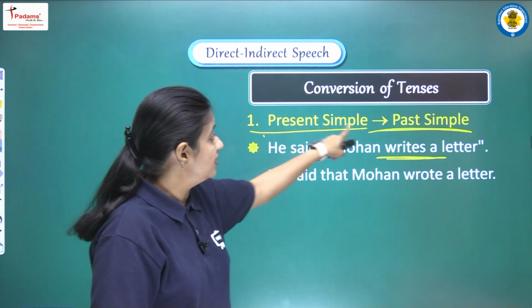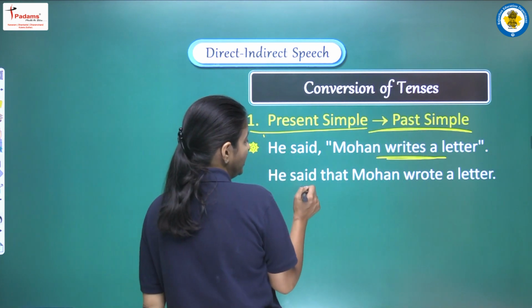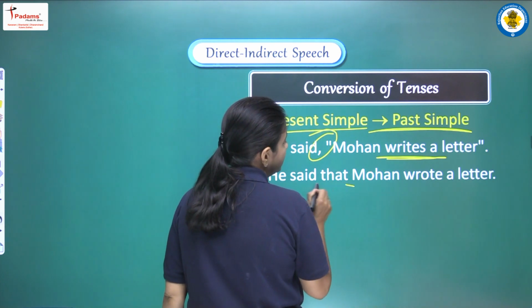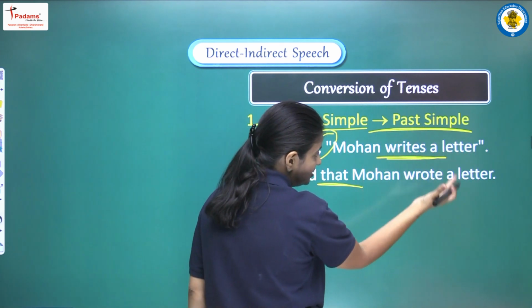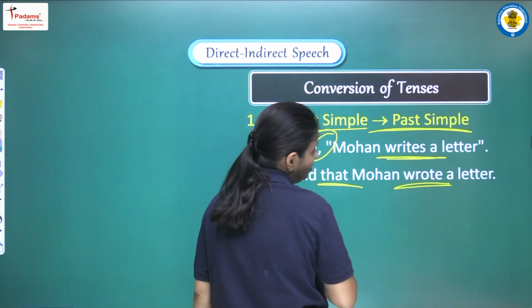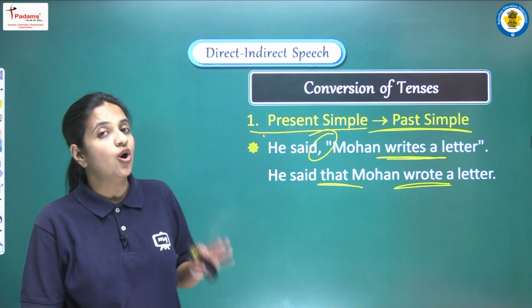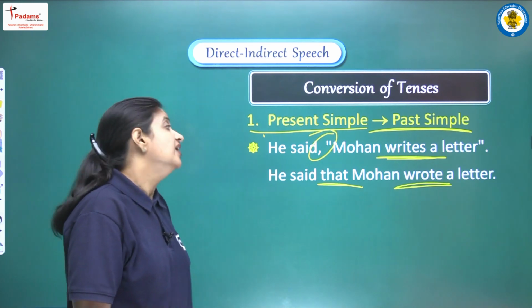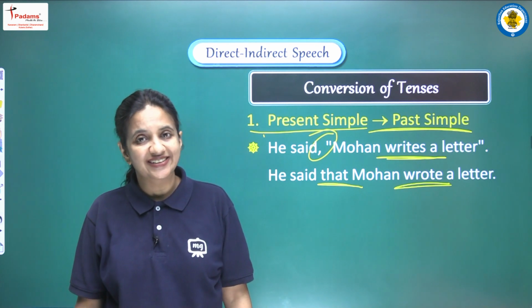Present simple will be converted into past simple. So first of all we write he said as it is. The connective will be that. Mohan writes a letter, past simple, it will be second form, that will be Mohan wrote a letter. So the complete sentence of indirect speech here will be he said that Mohan wrote a letter.